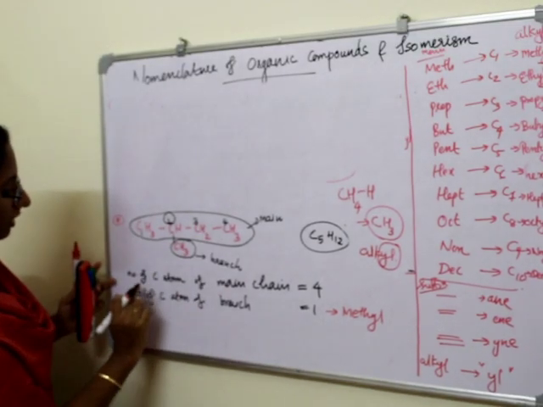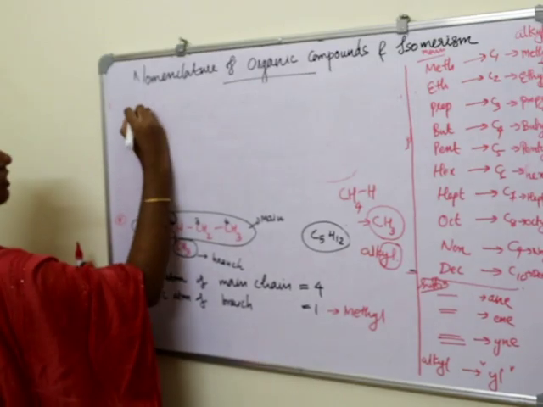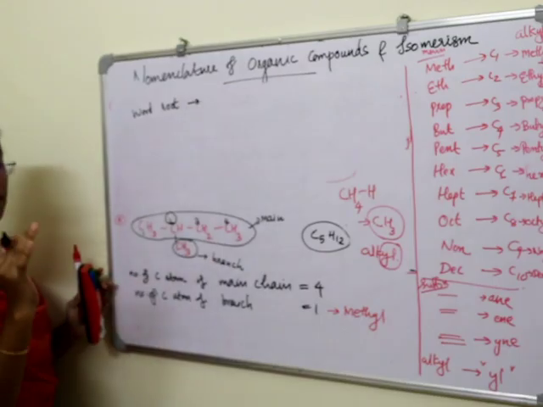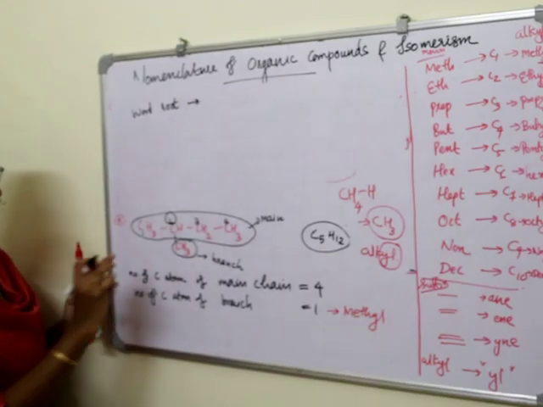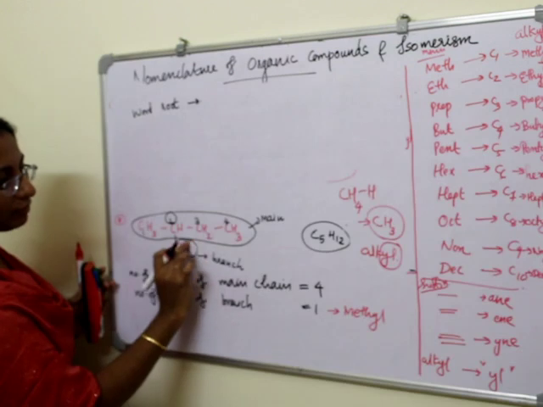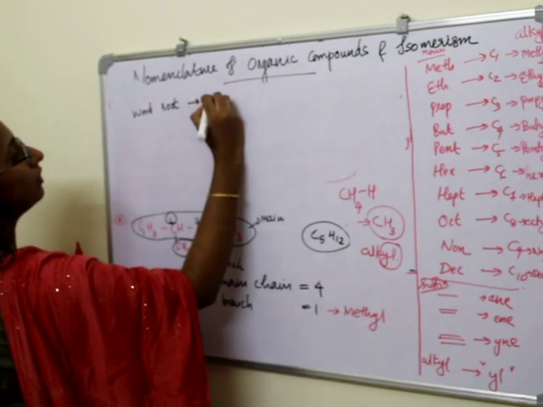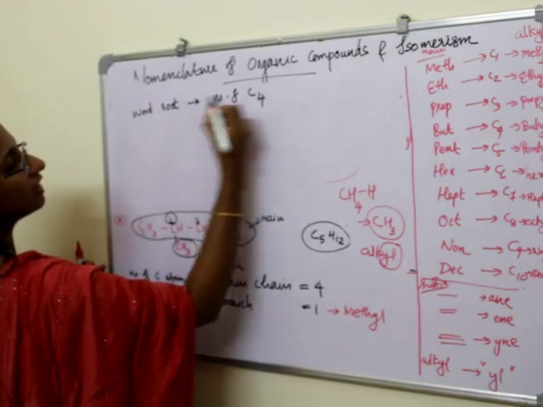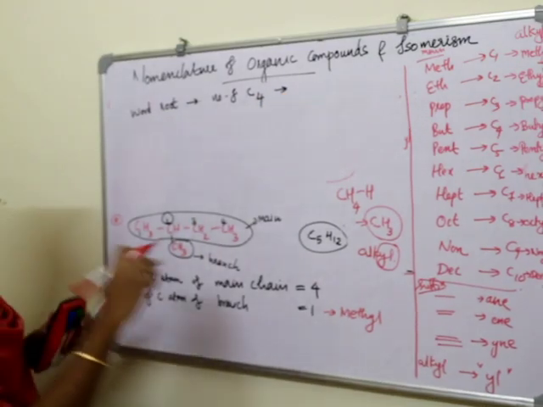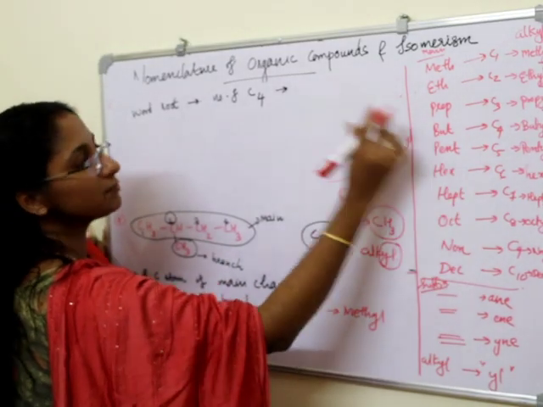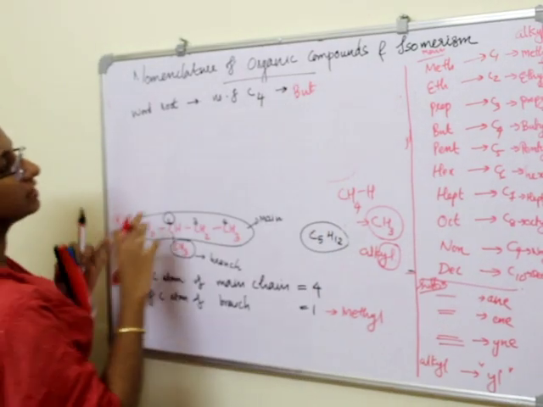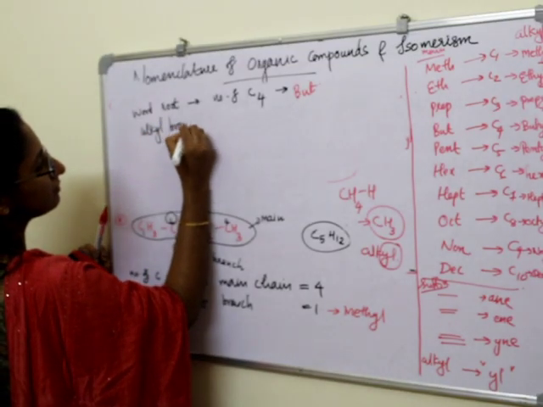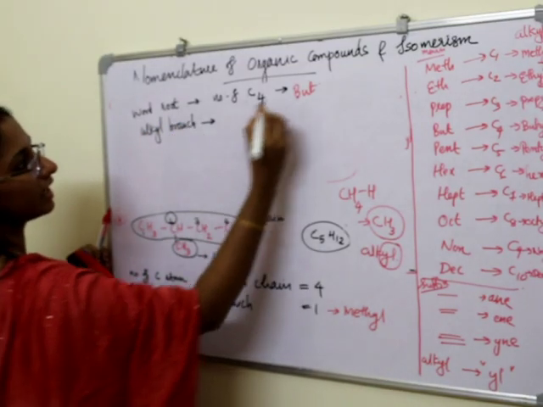So the word root of this hydrocarbon is taken on the basis of the number of carbon atoms, right? For the main chain, the number of carbon atoms is 4. So what will be the word root? The word root for 4 carbon atoms is bute, right? Bute. And for the alkyl branch, we have methyl, right?